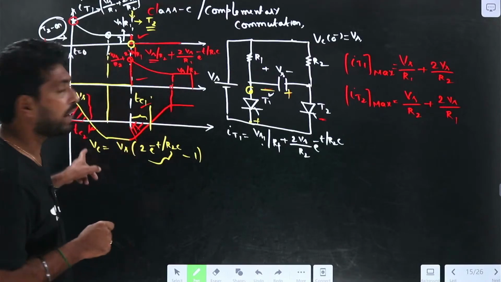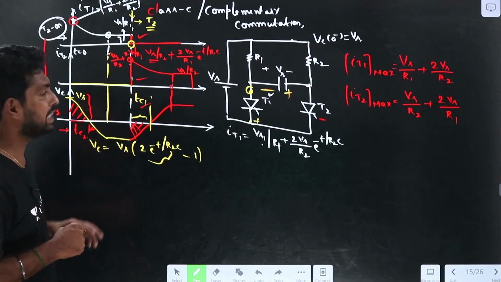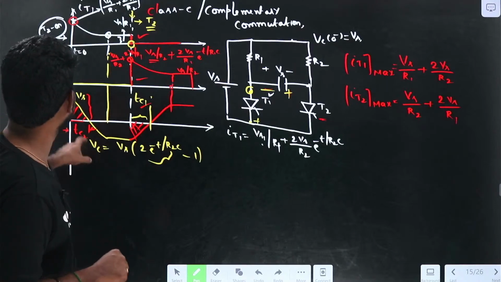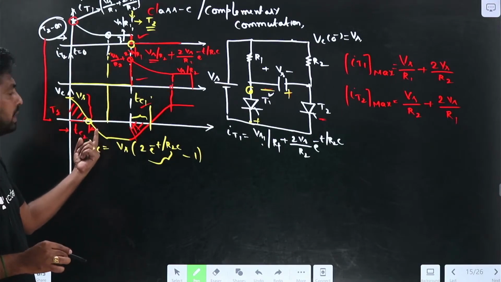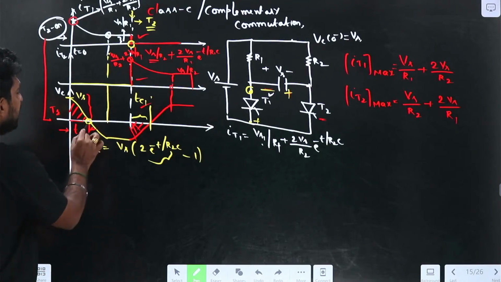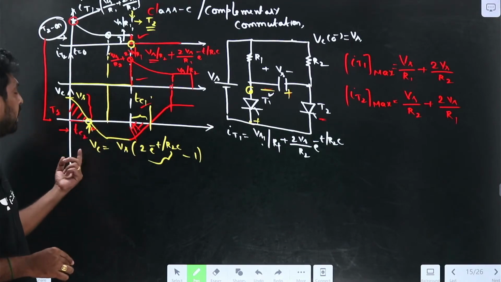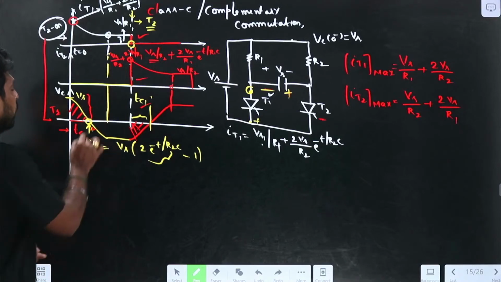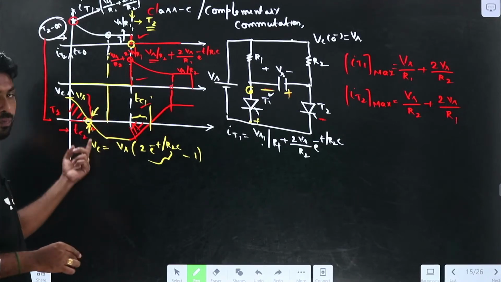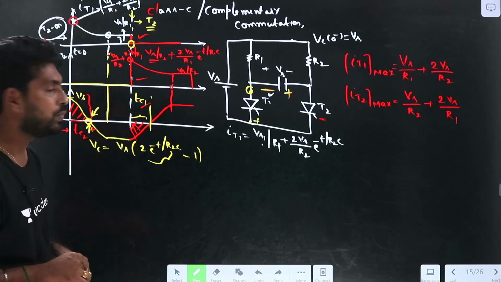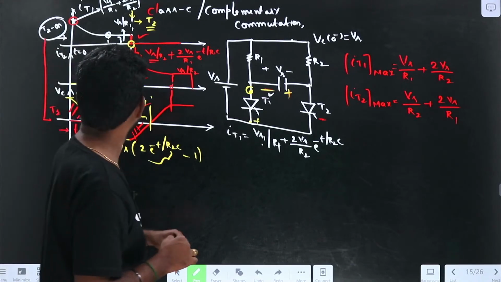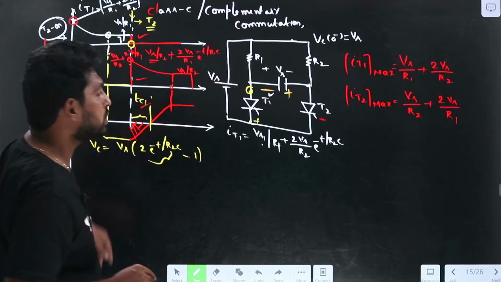So now let me find the TC1. How can I find the TC1? First, this is the TC2. At the TC2 value, what is the voltage across the capacitance? Voltage across the capacitance equals 0.